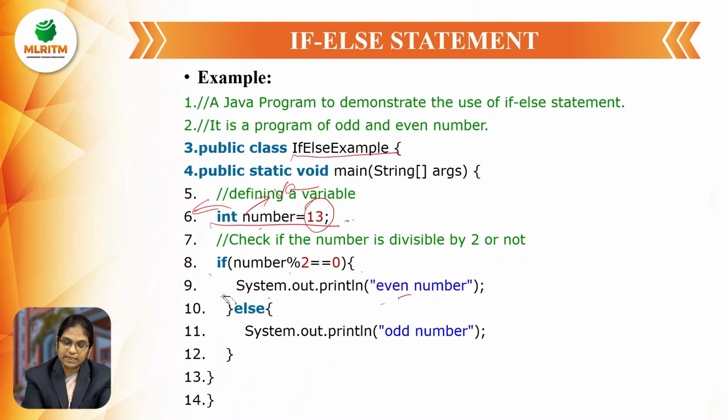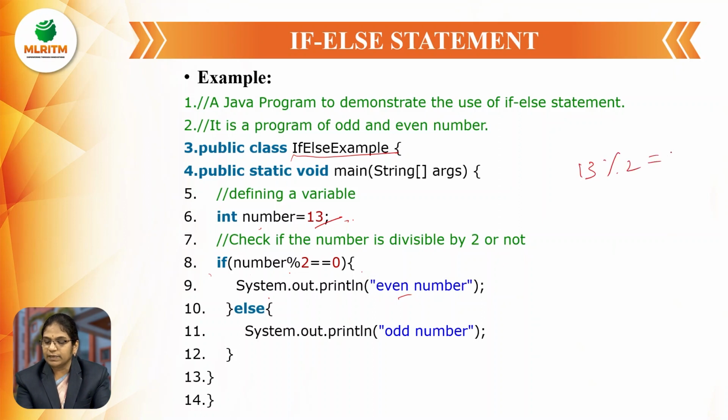So here, if the condition is satisfied, it displays the output as even number. If the condition is not satisfied, it displays the output as odd number. Means any one of the codes is going to be executed. So let us see, here number is 13. 13 modulus 2 double equal to 0, the condition I am checking. Is it true? No. The remainder will be 1. So in that case, the condition is false. It is not satisfied.